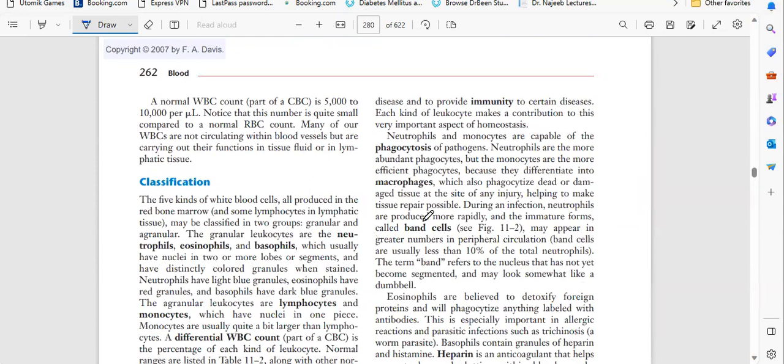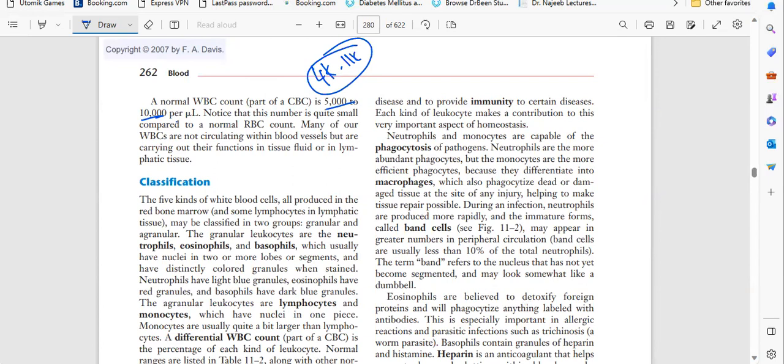Next thing is, what is the normal value? The normal value is 5,000 to 10,000. In some books, 4,000 to 11,000 is also given, but that is the normal. If you compare with RBC, WBC are very few. RBC are in lakhs, but WBC are in thousands.